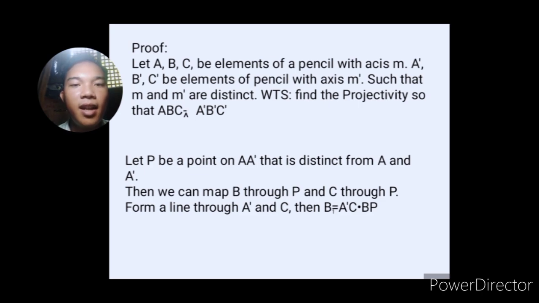Now, how can we find a projectivity? Here, we're going to use the idea of the definition of projectivity. What we are going to do is construct a composition of perspectivities. Now, by the way, we have shown a drawing.